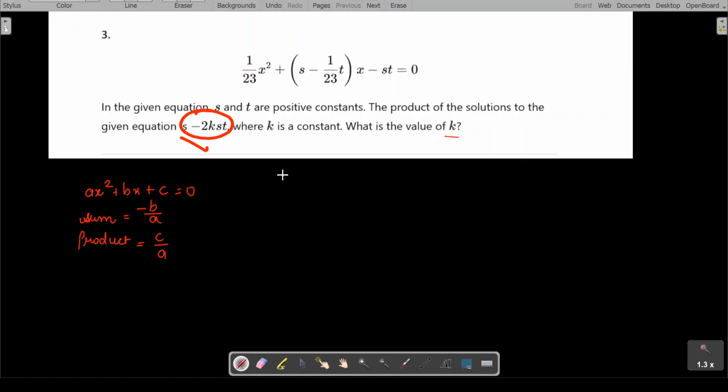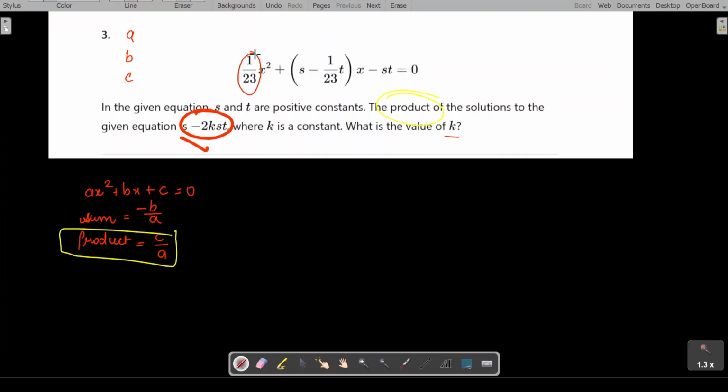Let's work on that. Now, here they have given me the product of the solution, so I'm going to use the product, right? From this equation, can I find out the product? Before that, you must know the values of a, b, and c. So let's find out the values of a, b, and c.